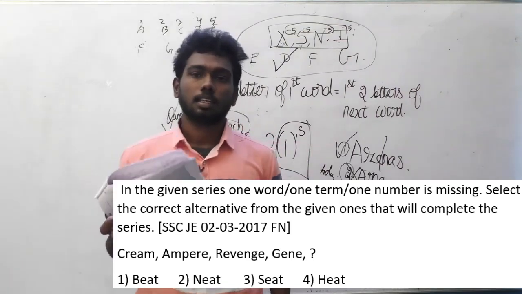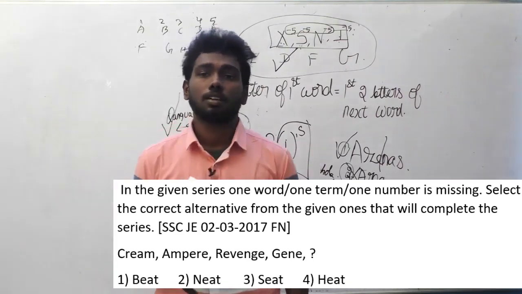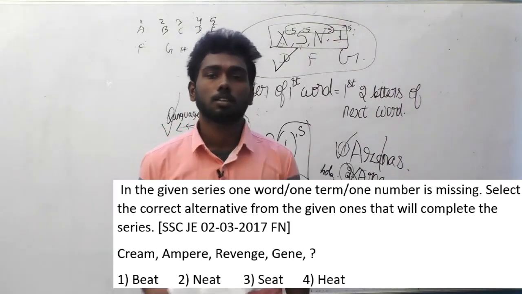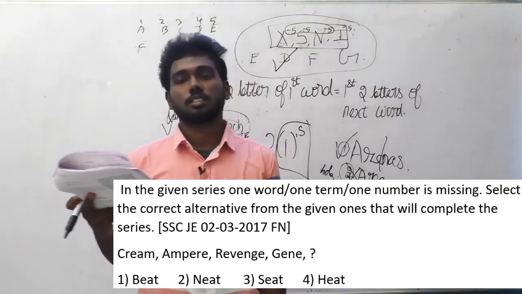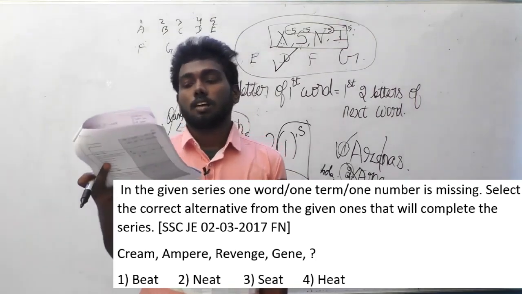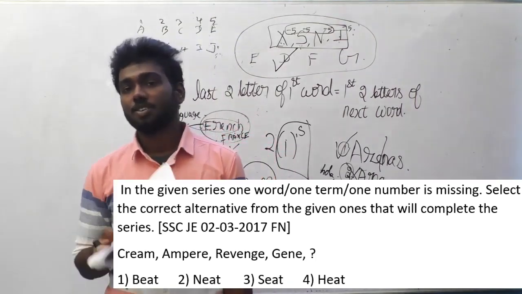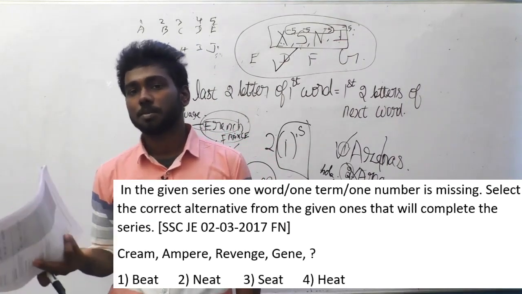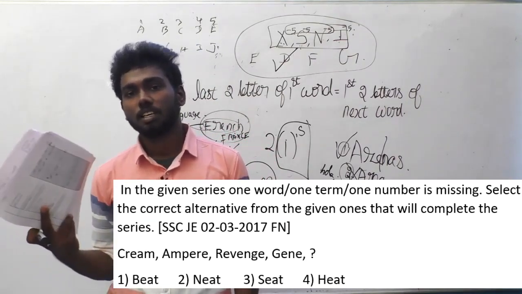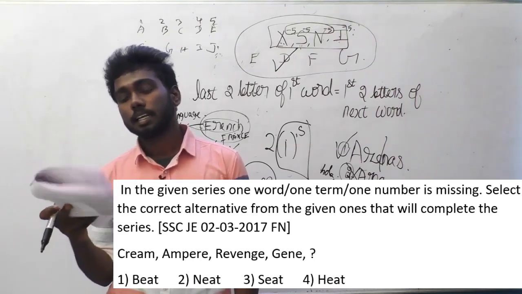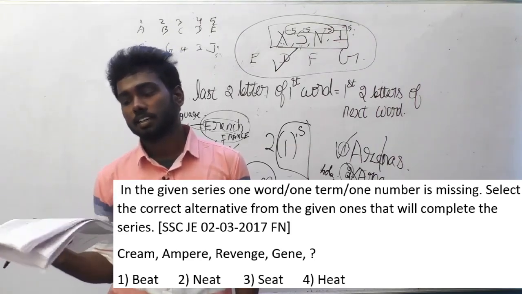That's the old logic we were solving from the first question. I'll say the answer option initially, and after knowing it, most of you might figure out the logic behind this. The answer is option B, neat, N-E-A-T.